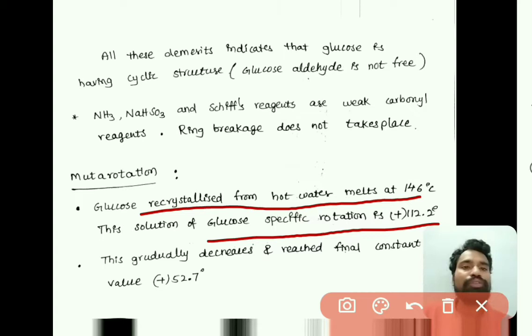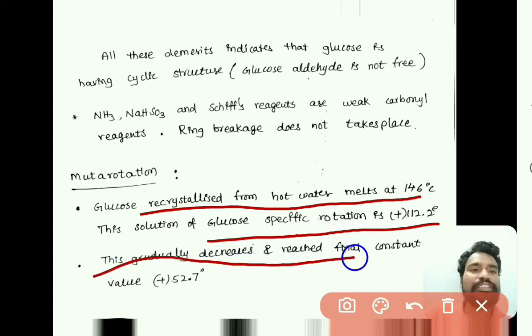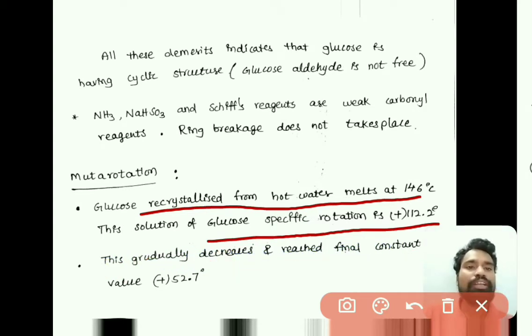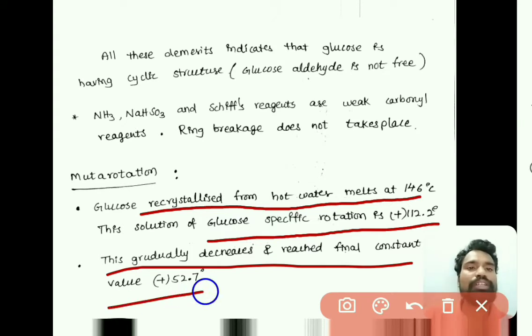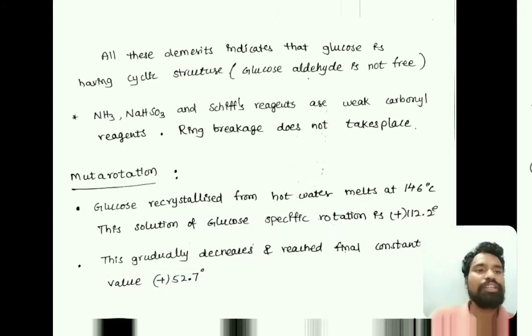This value gradually decreases and reaches a final constant value, that is plus 52.7 degrees.